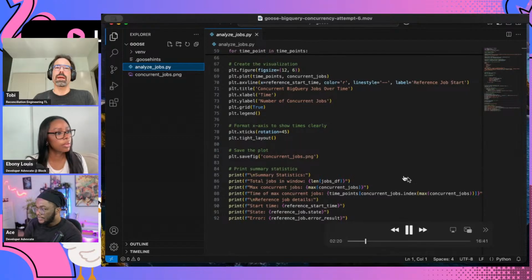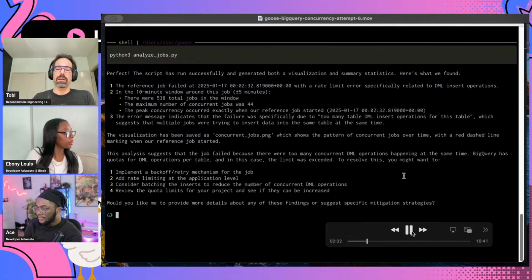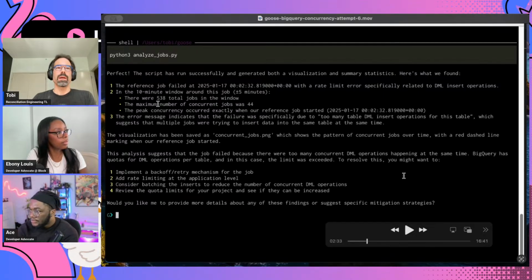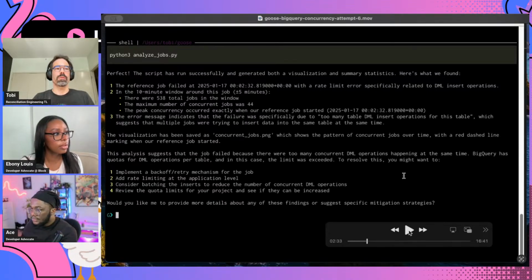So yeah, other than that, you see that it created a very sequential script, with no use of functions at all. I do like that it gives you a very clear summary of exactly what it did. And in fact, it already tells me a fair amount of information in this response that gives me some pointers towards the issue I was investigating, as in there are 538 jobs in just this 10-minute time window. And the number of concurrent jobs was 44 at maximum. And the peak concurrency occurred exactly when the reference job started, which is also a very good pointer that, oh yes, this job might have indeed failed because of concurrency limits.